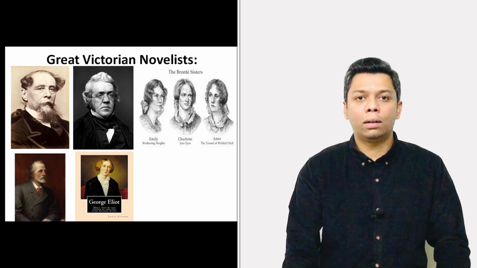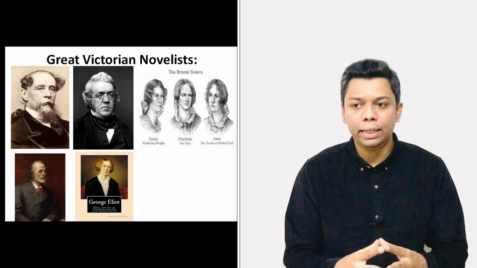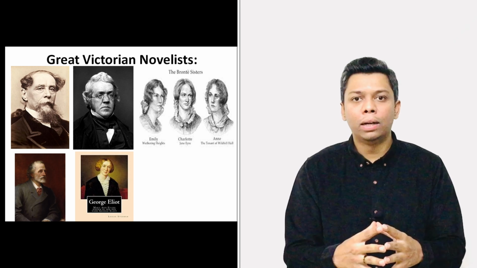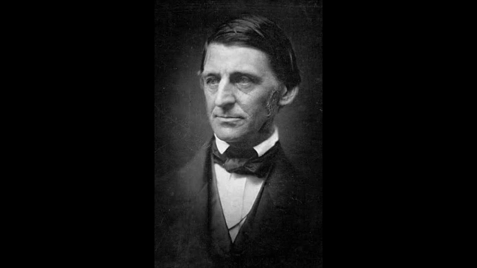And the next point I would be highlighting is prose. Here in prose, there are Thomas Carlyle, Thomas Babington Macaulay, John Ruskin, and Ralph Emerson. This is also a point of time when American literature was flourishing, while in England people were focusing on Victorian literature.